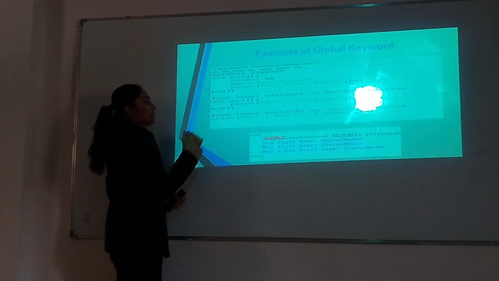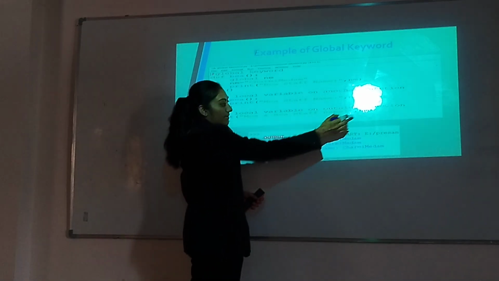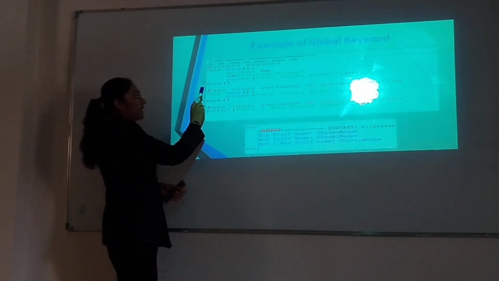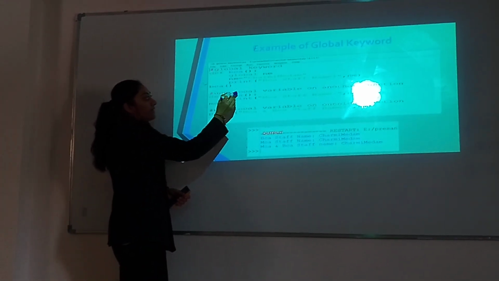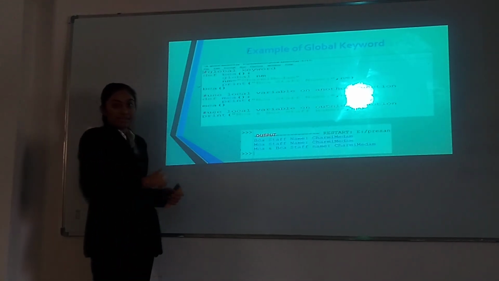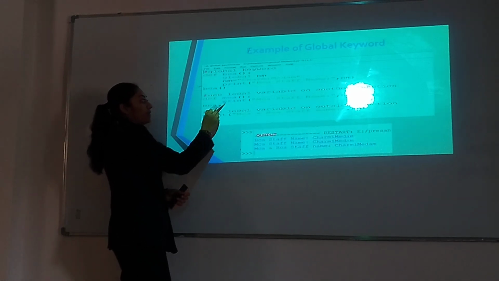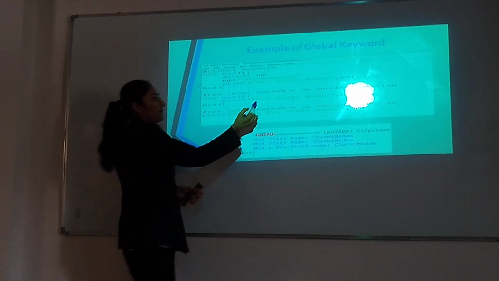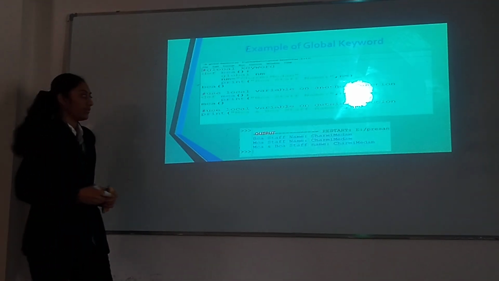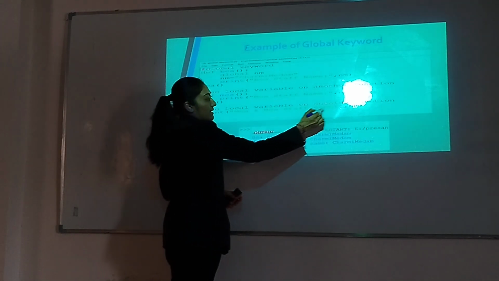Then outside the function, print a message. Use the print function: MCA and BCA start name, and print the name output. When the BCA function is called, these statements are executed and print the message BCA start name terminated. Then the MCA function is called and executes these statements; the global variable is used in another function. So print the message MCA start name terminated. The global variable is used outside the function, so when this line executes, it prints the message MCA and BCA start name terminated.